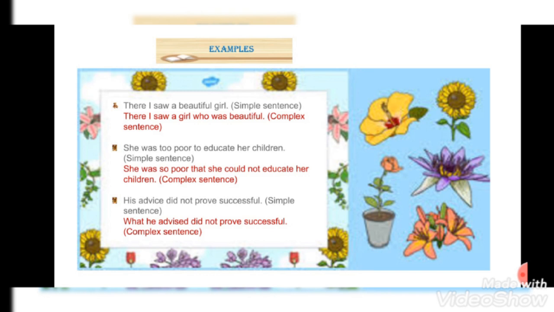So go through the rules once again. It's very easy. You have already learned conjunctions, you have already learned clauses. So it's not a big deal for you all. I know if you practice and concentrate, you will be able to do the questions easily. For any queries, please feel free to ask.